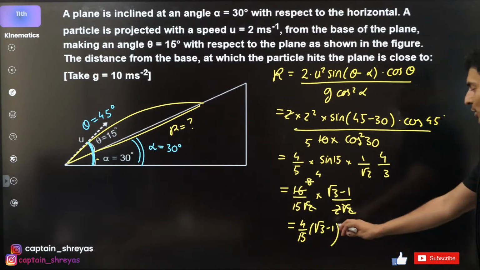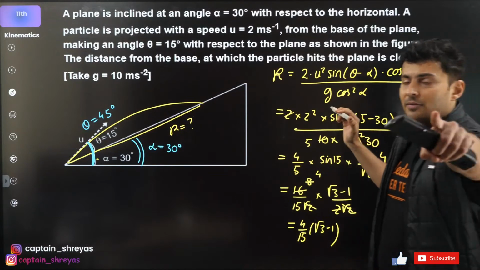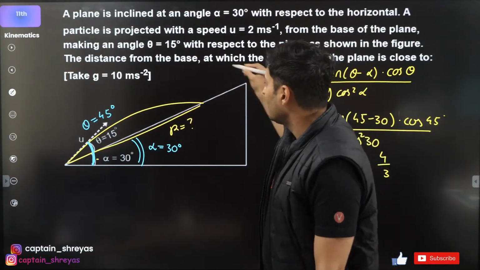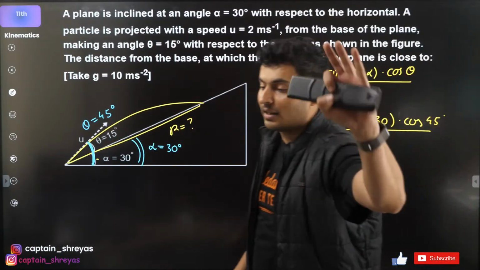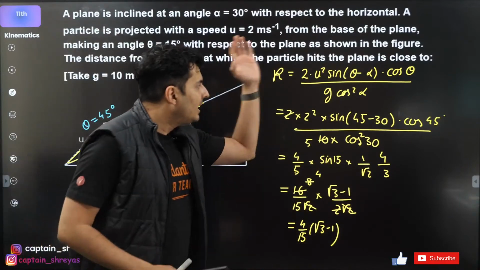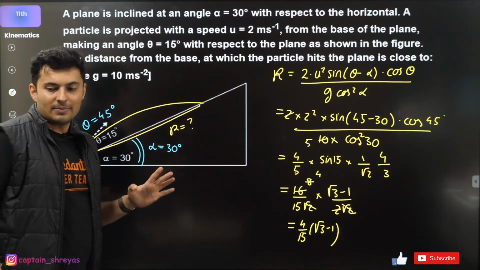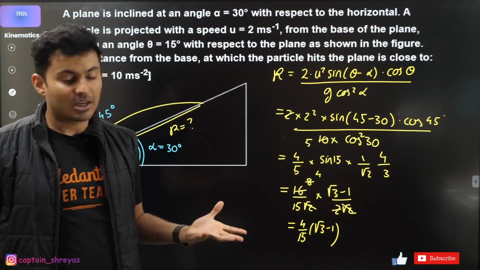Yeah, 4 by 15 into root 3 minus 1. This is the formula which you should know for up the incline. If this same question was there, where the particle is coming from the top and going down, where will the change in the formula be? Let's see if you guys can do that. In this entire formula, one small thing will change. If you throw it from the top and it comes down, what is that thing which is going to change?